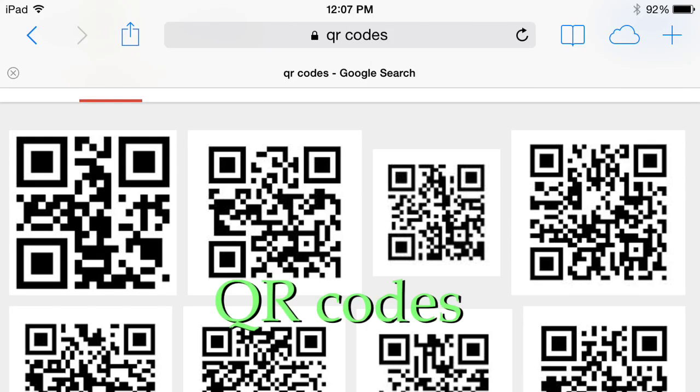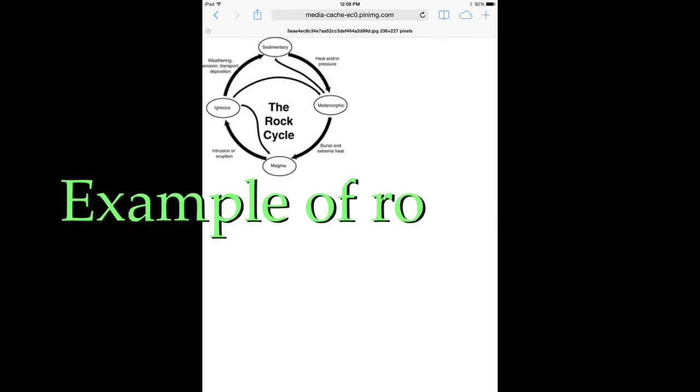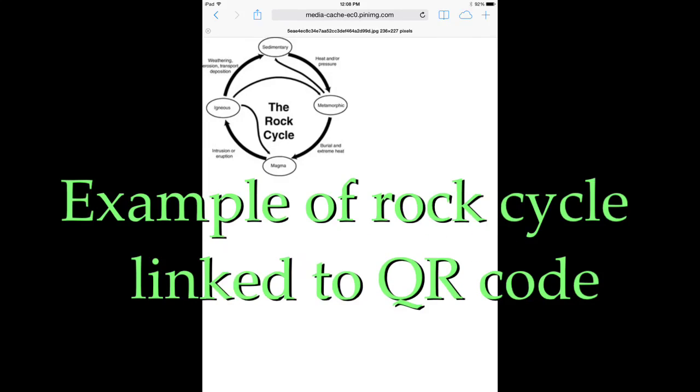On day 3, the students will receive a piece of paper with several QR codes on it, and the students will have one partner. Students will click on each QR code with their smartphone or iPad. Students will discover that they are going through and learning about the rock cycle, all while memorizing and visualizing the rock cycle. Students will think, pair, share with their partner, and they will create their own QR code linking the teacher to what they learned. For example, a picture of a rock cycle.